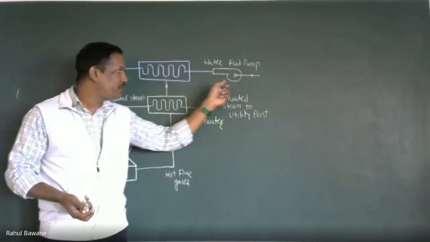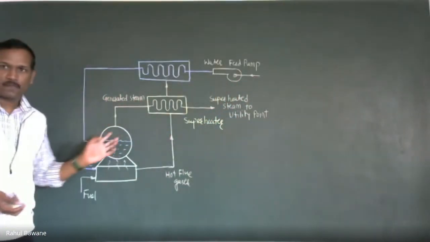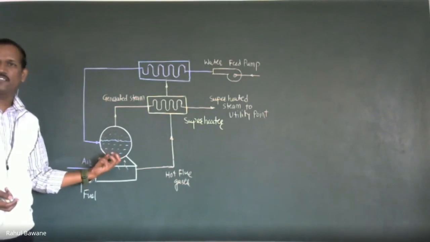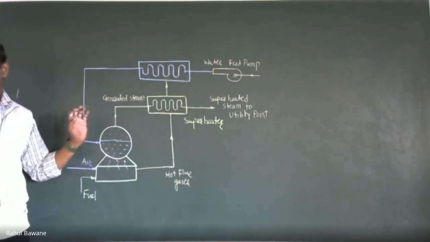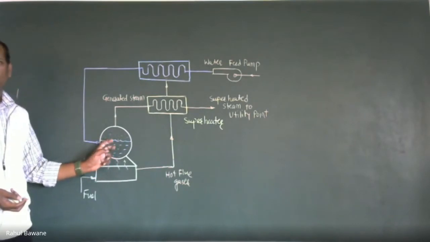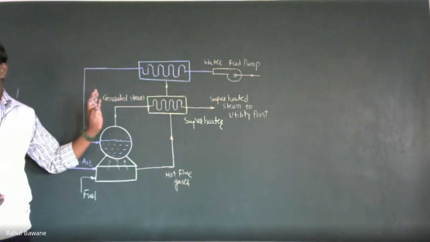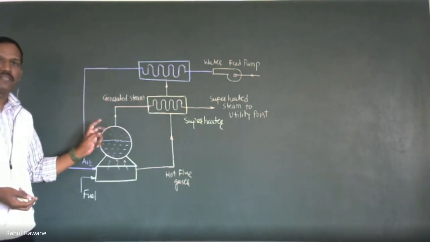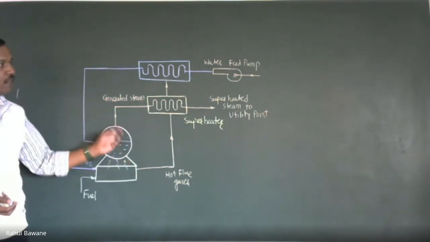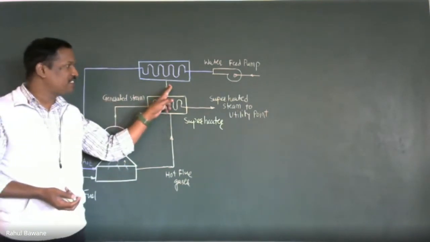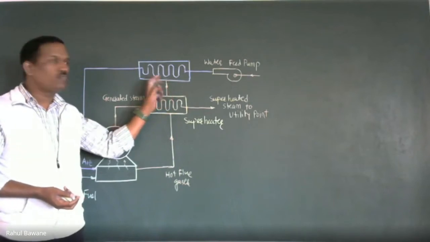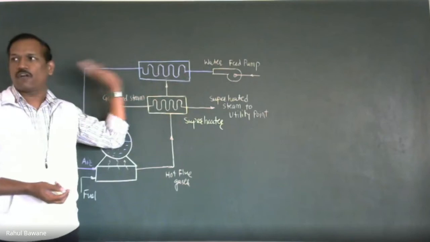Suppose we are directly supplying 30 degree centigrade water to the boiler. Now heat is required to convert that 30 degree centigrade water into steam. That means that 30 degree centigrade water we have to heat at least up to 100. That means a 70 degree temperature rise should be there, and that much heat we have to supply. Now imagine the exhaust gases passing after the superheater; this heat is utilized to preheat the feed water.